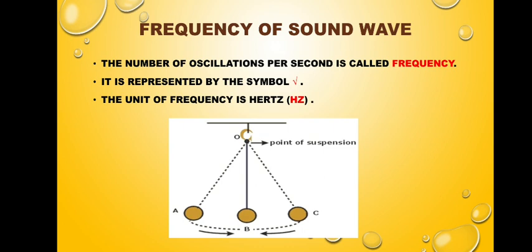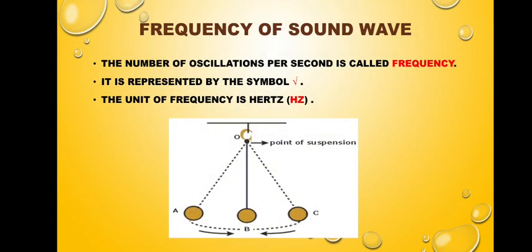The second characteristic that I am discussing here is frequency. Frequency is the number of oscillations per second. In 1 second, how many oscillations does this pendulum bob or any oscillating object complete?